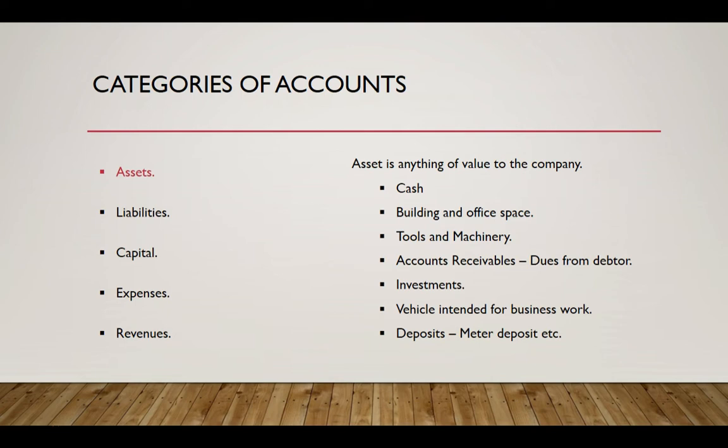And accounts receivable accounts, which are dues from the customer, are assets to the business, because we know that in future we are going to receive a particular sum of money, so that value becomes an asset to the organization. And similarly, there could be other things which are of value to the organization, which qualify to be an asset for an organization.